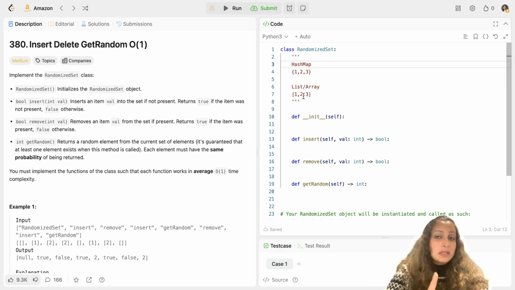But there's a slight complexity there as well. Say if I go to the first index and remove this element, then there becomes a gap here. What will you do here? Will you copy any random value? Say a default value, I decide my default value is 0. So every time I remove a value, I will insert 0. But that cannot be done, because when I'm randomizing the indices for getRandom, there is a chance that index 1 gets picked again, and the value which will come is 0, which is not there in the hash map. So you cannot do that. You cannot have a default which is not there in the hash map.